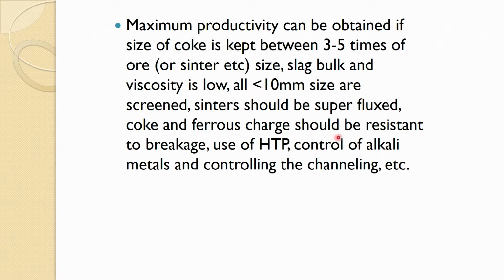Coke and ferrous charge should be resistant to breakage, with use of high top pressure, control of alkali metal and control of channeling, etc. These are the factors which, by controlling them, you can achieve the maximum productivity in the blast furnace.